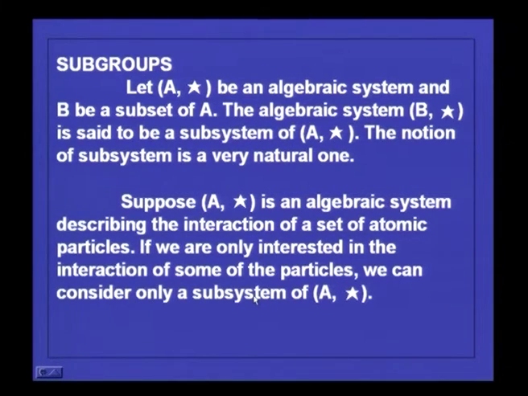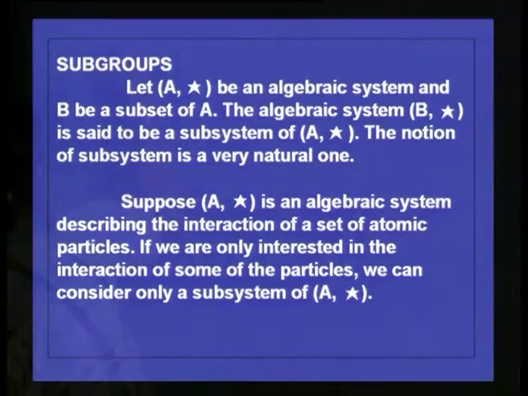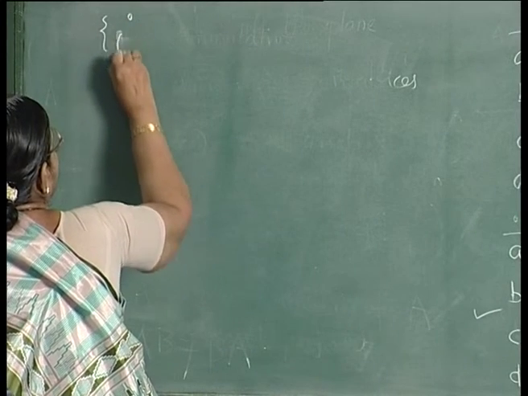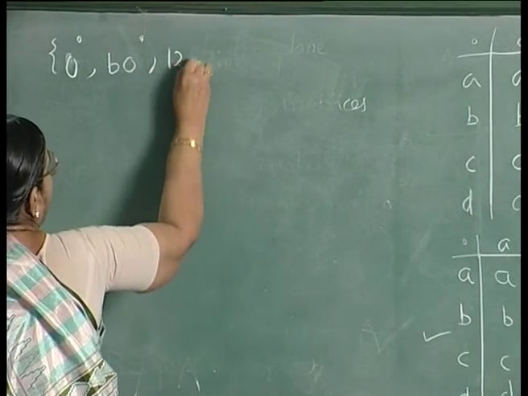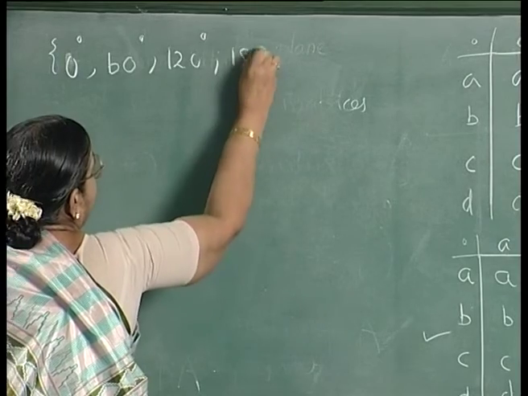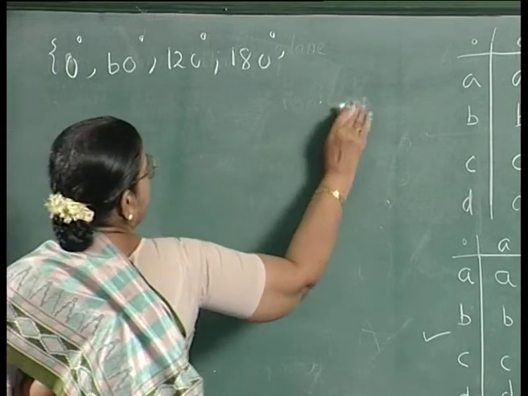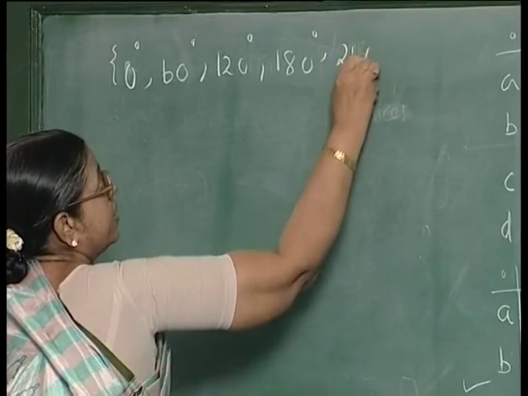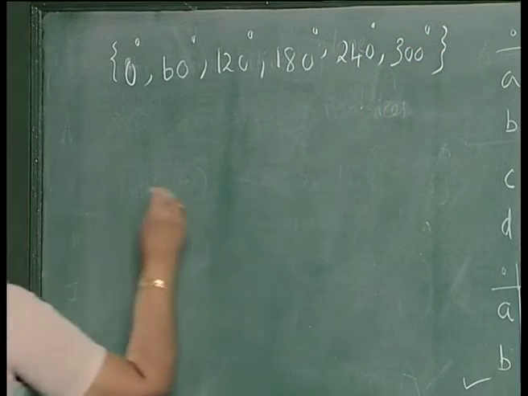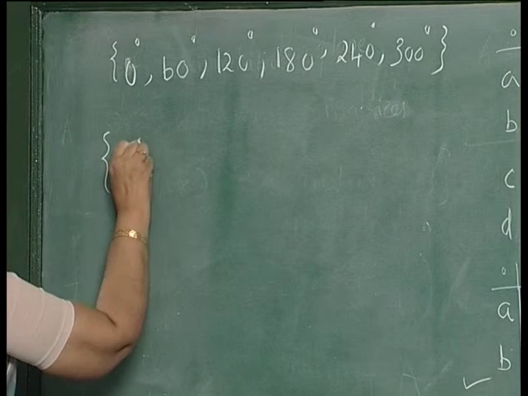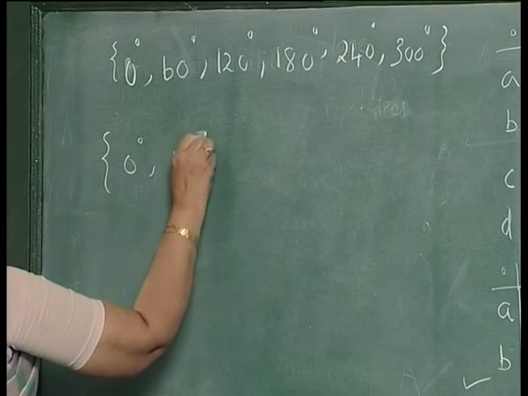For example, in this rotation, we were considering rotations of a plane through 0 degrees, 60 degrees, 120 degrees, 180 degrees, 240 degrees and 300 degrees, and we saw that it formed a group. You may just consider 0 degrees and 180 degrees.